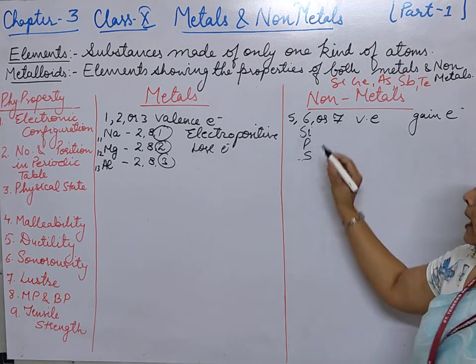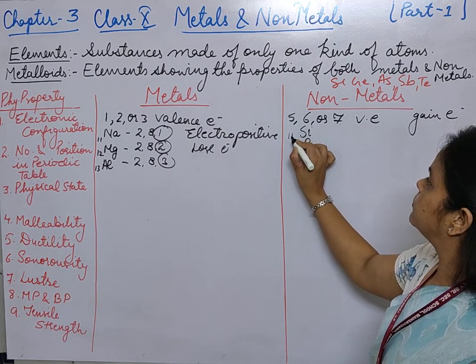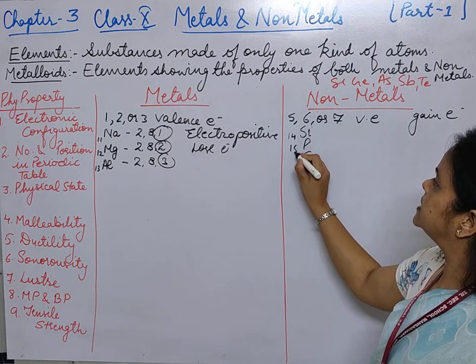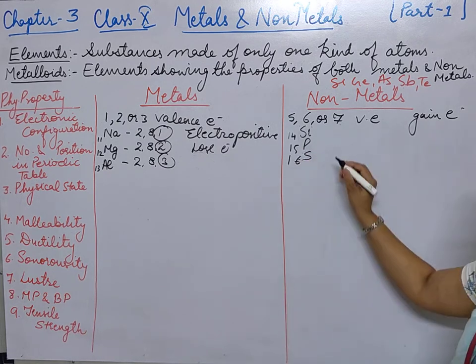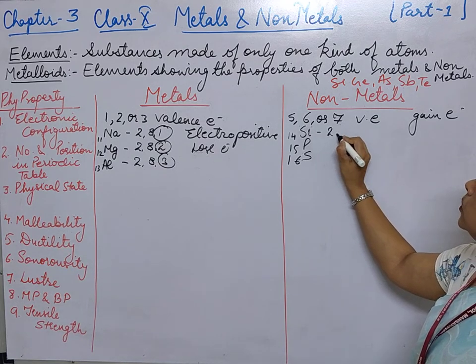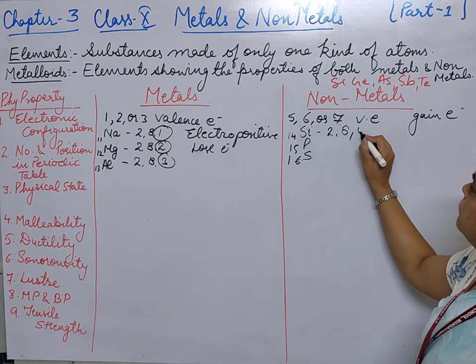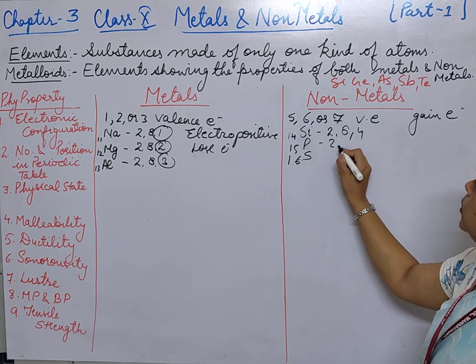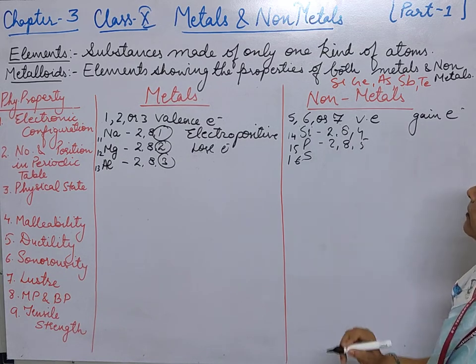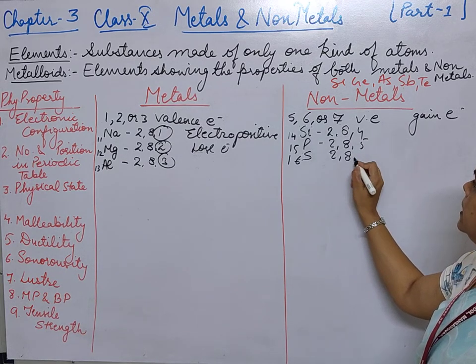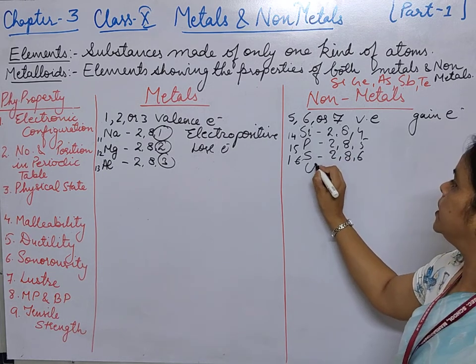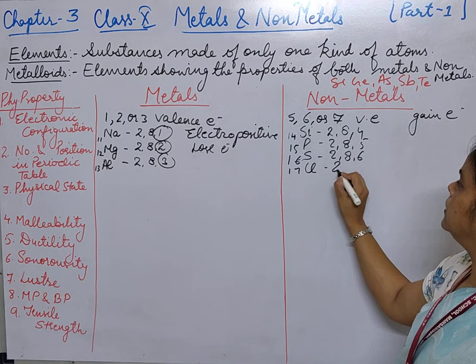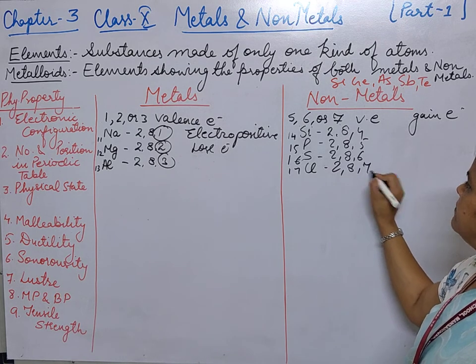The atomic number of silicon is 14, phosphorus is 15 and sulfur is 16. Let's write their configuration. It is 2, 8 and 4, 2, 8 and 5, 2, 8 and 6, and one more we will take, chlorine, that is 17, 2, 8 and 7.